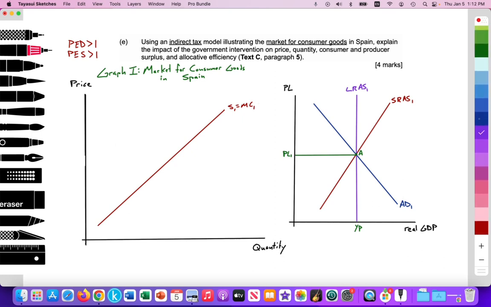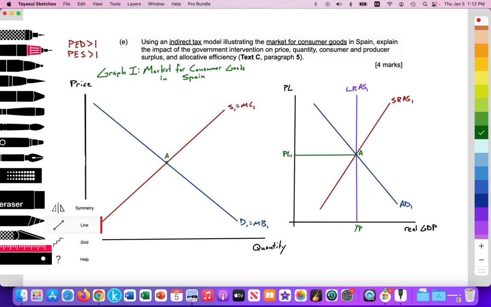We'll have our downward sloping demand curve, Demand 1, equal to our marginal benefit. And that establishes an equilibrium here at point A. We'll have an equilibrium price and equilibrium quantity in the assumed free market: price at equilibrium, quantity at equilibrium.